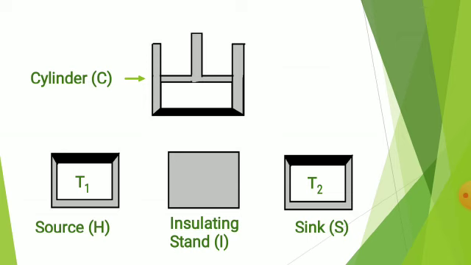When the cylinder is placed on it, the gas can undergo adiabatic process. Now sink, which is a cold body and is kept at a constant temperature T2 such that T2 is less than T1. It has large thermal capacity and any amount of heat can be given to the sink without a change in its temperature.